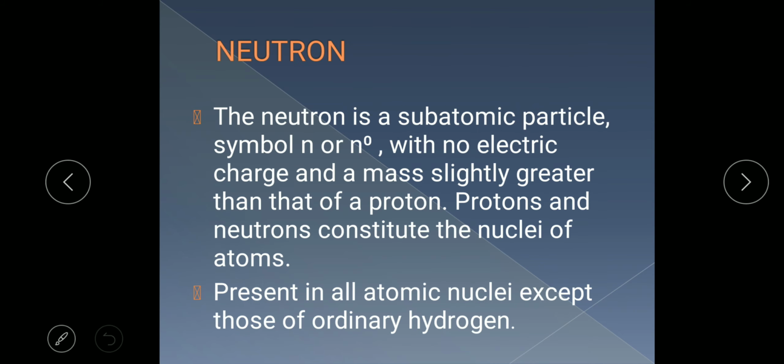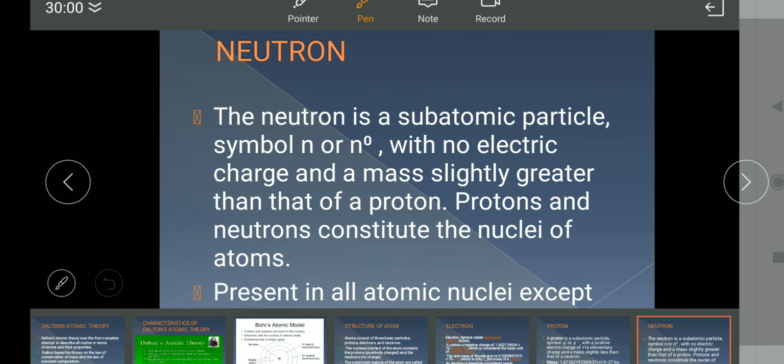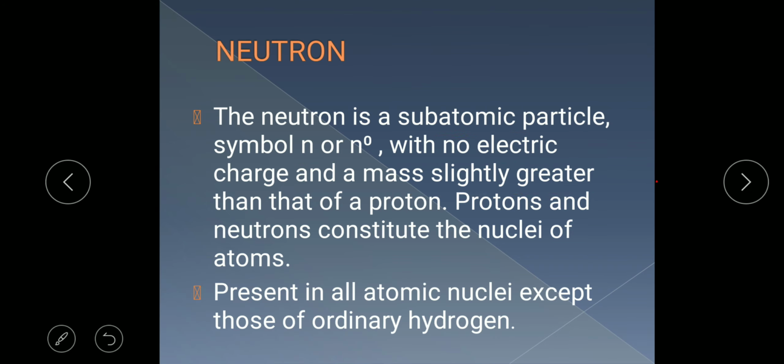Then the neutron is a subatomic particle. Its symbol is N or N naught. Why N naught? Because it has no electric charge, and a mass slightly greater than the mass of a proton. Protons and neutrons constitute the nuclei of the atom. You have seen that protons and neutrons are found in the nucleus, so they are sometimes termed nucleons.